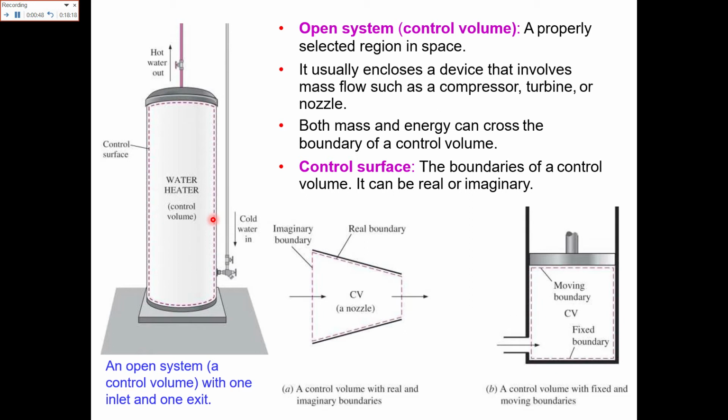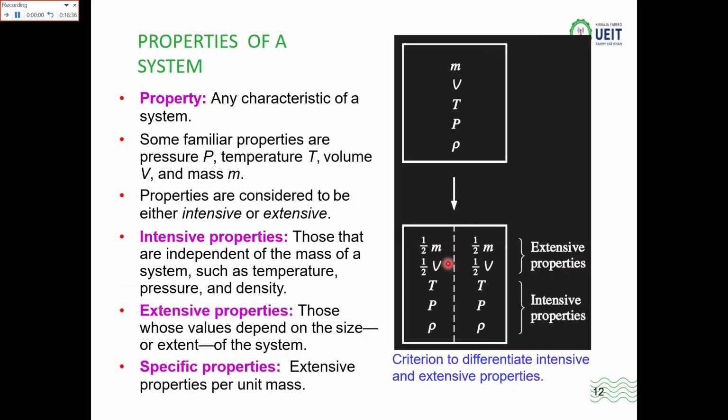Now the control surface. The boundaries of a control volume are basically imaginary boundaries. As you can see here, that boundary is basically an imaginary boundary. That is not a real boundary. So you can say that it is basically your control surface.